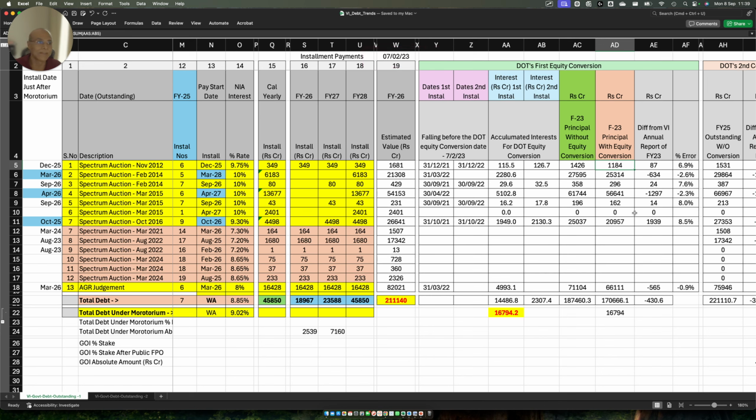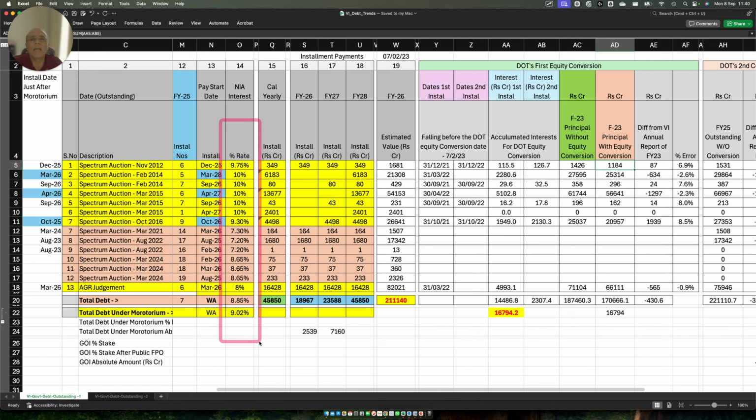Do you understand now? And that's why the principal that you saw in FY23, which I've calculated, though it does not match exactly, and the difference is in this column and the percentage error is also in this column, is a lower number than what it should be if normally a PV, present value, would have been calculated using the interest rates, right?